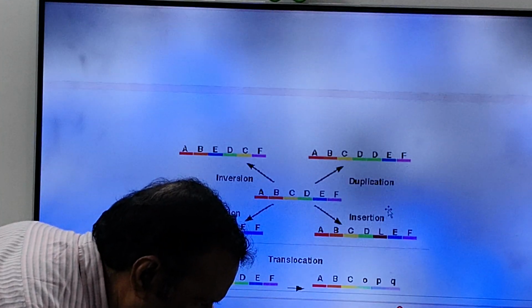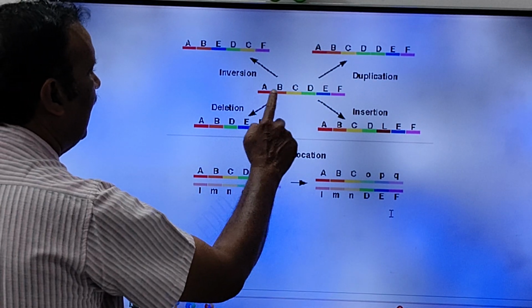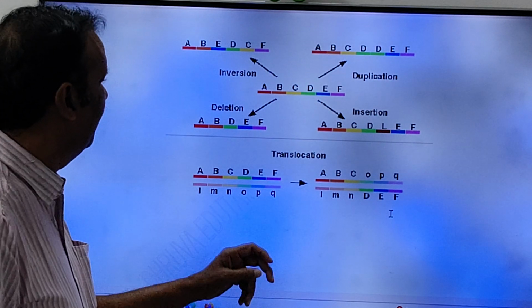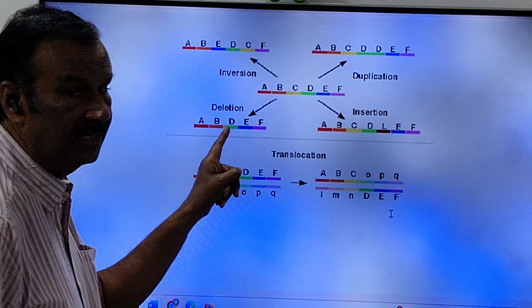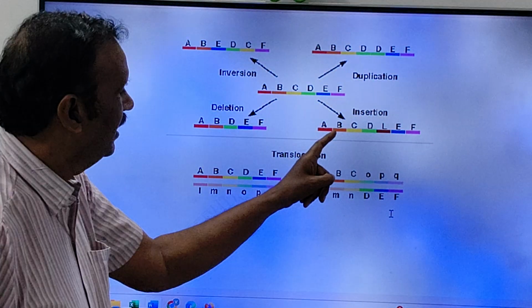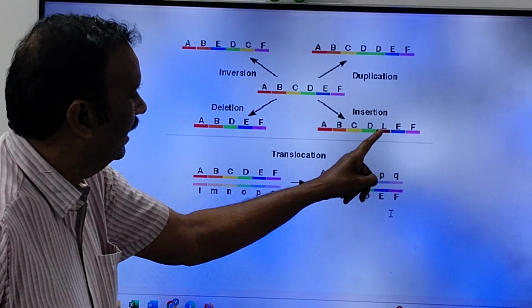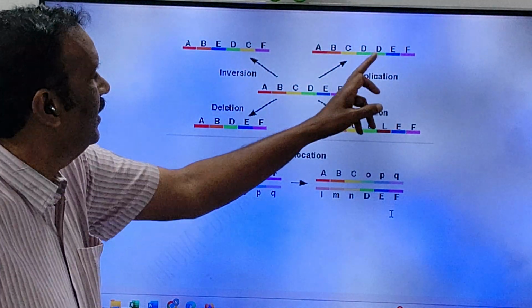See friends, here I have given one example. See friends, these are normal chromosomes. A, B, C, D, E, for example. These are the genes. See friends, here deletion. See here A, B, D, F. C is deleted, friends. See, inversion. See friends, A, B, C, D. Instead of E, L is added, friends. See friends, duplication.